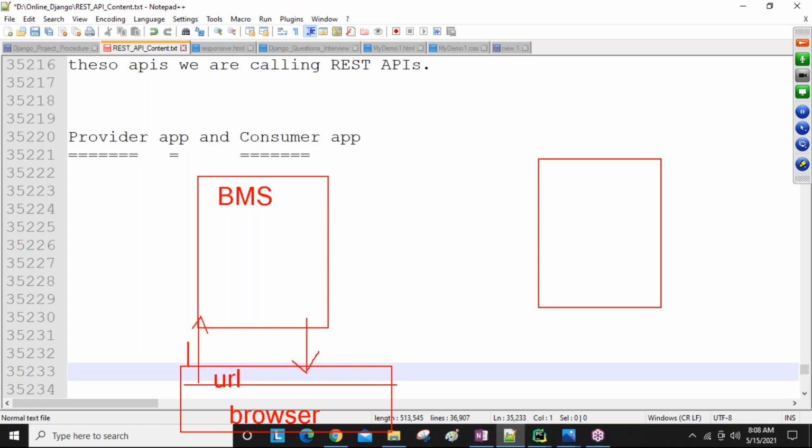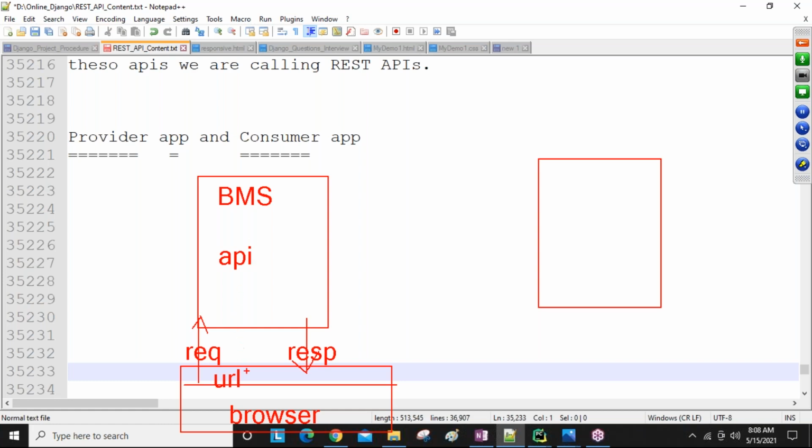Request sending, response getting. So this is Book My Show application. Whenever I'm sending www.bookmyshow.com, Book My Show homepage coming, guys. Here theaters you are selecting and the tickets you are selecting, and you are going to click a payment button. Okay. So in these two situations, guys, here API is there.